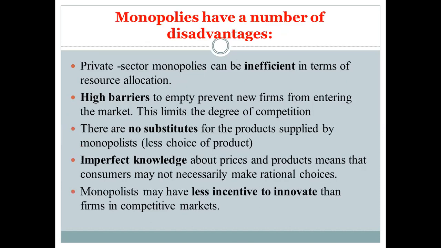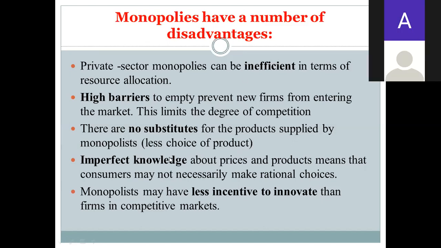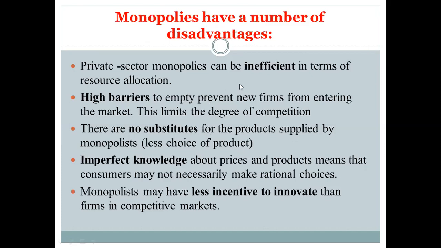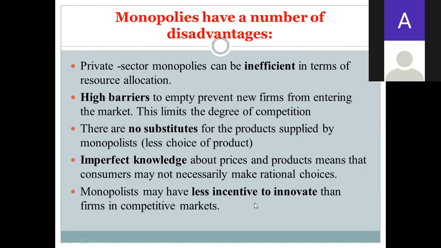The next one is disadvantages of monopoly. Private sector monopolies can be inefficient in terms of resource allocation, and high barriers attempt to prevent new firms from entering the market, and this limits the degree of competition. There are no substitutes for the product supplied by monopolists, so less choice of product, and imperfect knowledge about prices and products means that consumers may not necessarily make rational choices, and monopolists may have less incentive to innovate than firms in competitive markets.